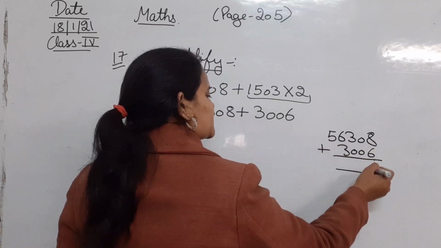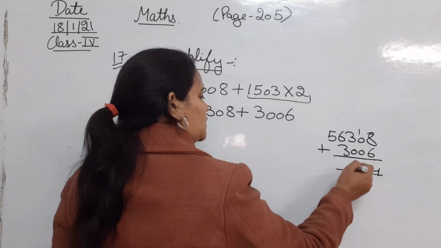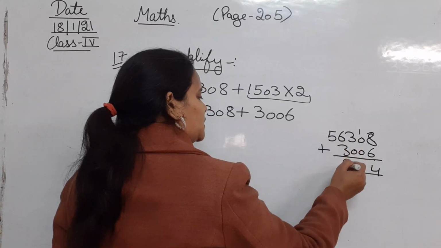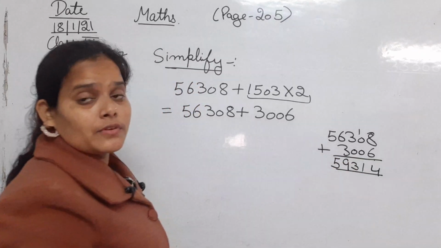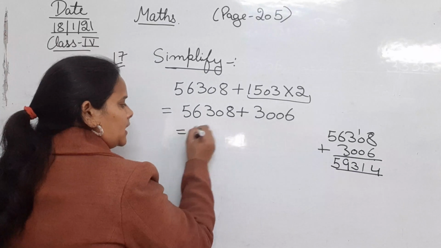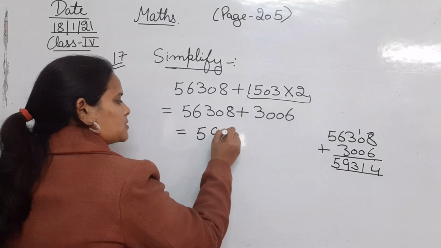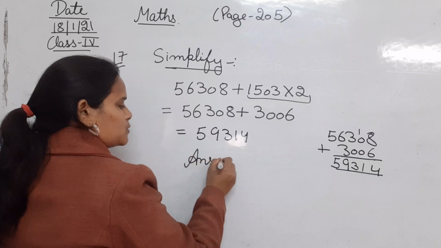8 plus 6 14, 1 3, 6 plus 3 9, 5. That is 59,314. So write the answer separately as well.